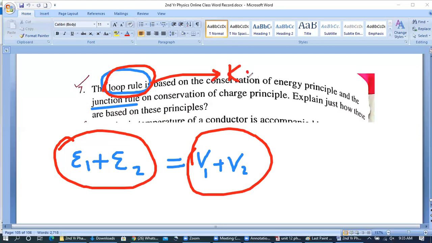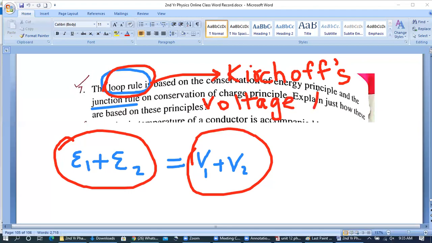This will be called the loop rule, also called Kirchhoff's voltage law. Sometimes other people may read the name differently. Loop rule, Kirchhoff's voltage law, Kirchhoff's loop rule, or voltage rule.